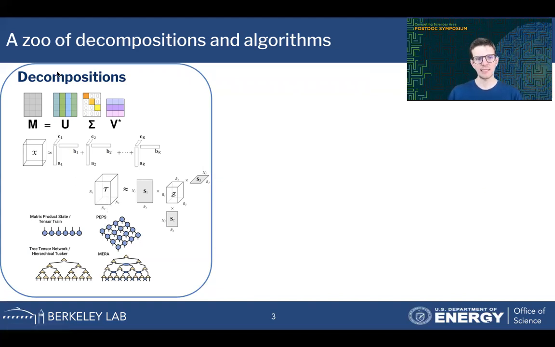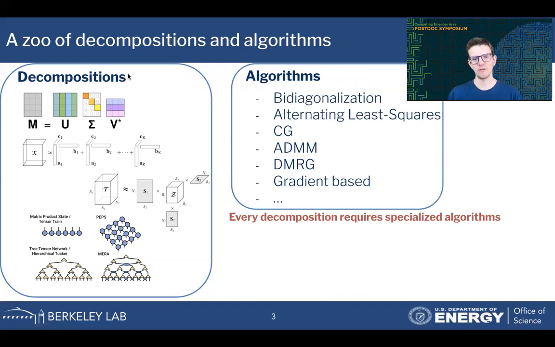And with all these types of decompositions comes a whole array of algorithms to compute them. Some of them have multiple options to compute them. Some of them are very specialized. For example, SVD is always computed with a bidiagonalization approach. Alternating least squares is a popular algorithm for tensor rank decompositions, and so forth. So the key message here is that every one of these decompositions requires a specialized algorithm to compute them.